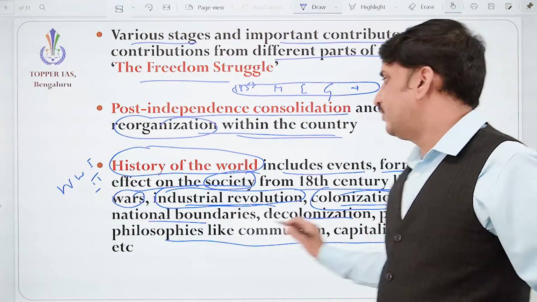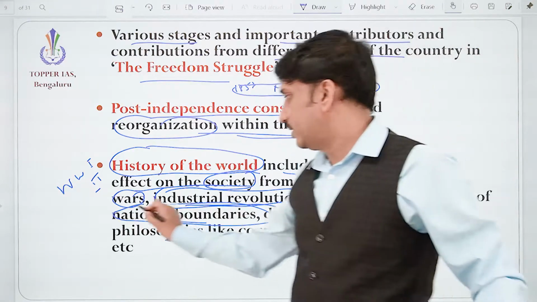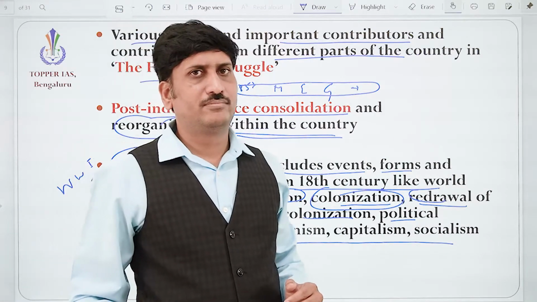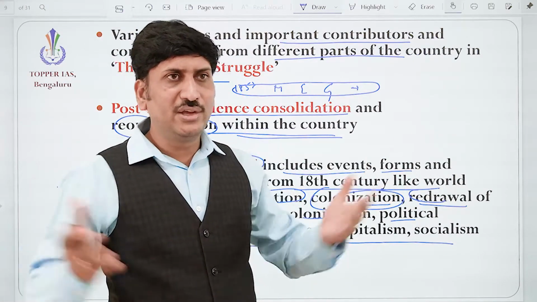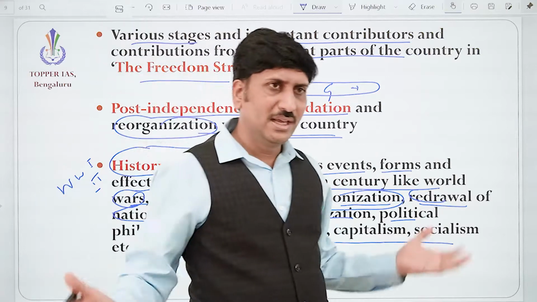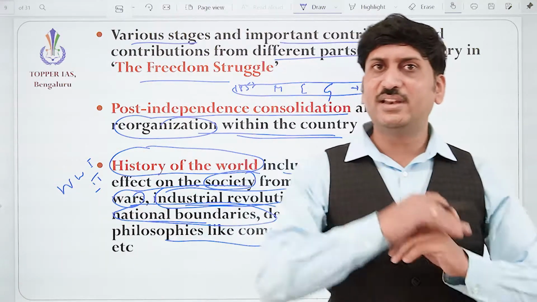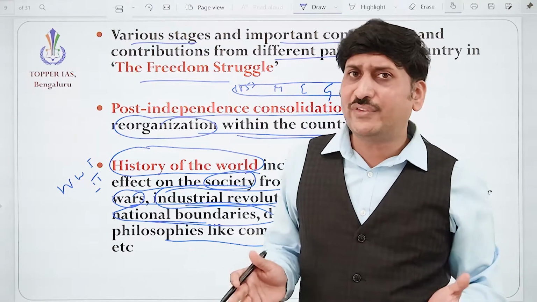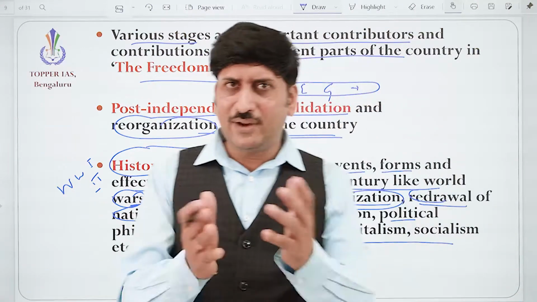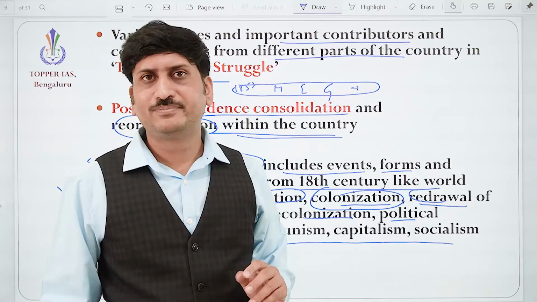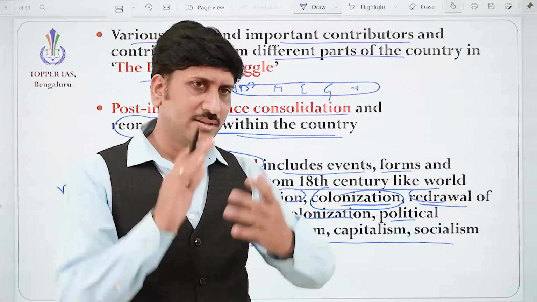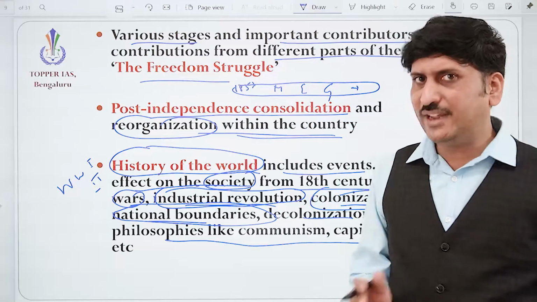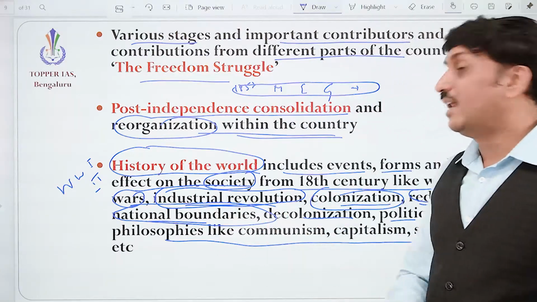And redrawal of national boundaries, right? How the Italy unification took place, correct? How Italy unified, how Germany was divided and later united again. Redrawal of boundaries, the scramble for Africa, how Africa was divided among the European countries, and later how it was united, meaning how it was made free. Redrawal of the national boundaries.